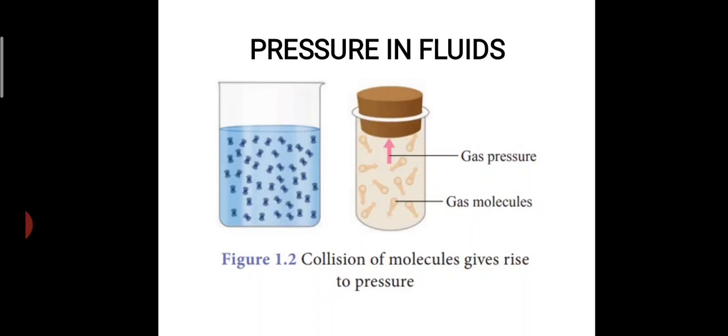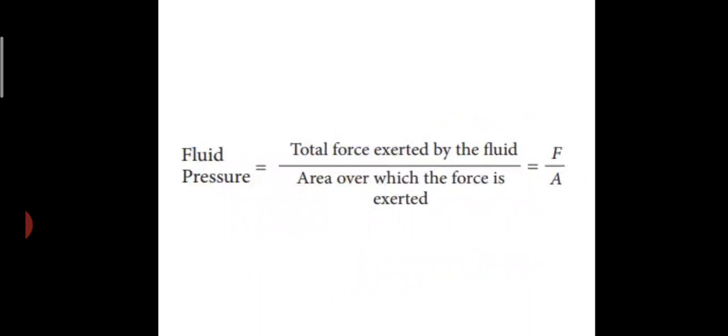This is because the molecules are in constant rapid motion. For example, water molecules, hydrogen and oxygen, are in constant rapid motion, which makes the particles move equally in all directions. Therefore the pressure will be exerted by the fluid in all directions. So fluid pressure is equal to the total force exerted by the fluid divided by the area over which the force is exerted, which is equal to F by A.